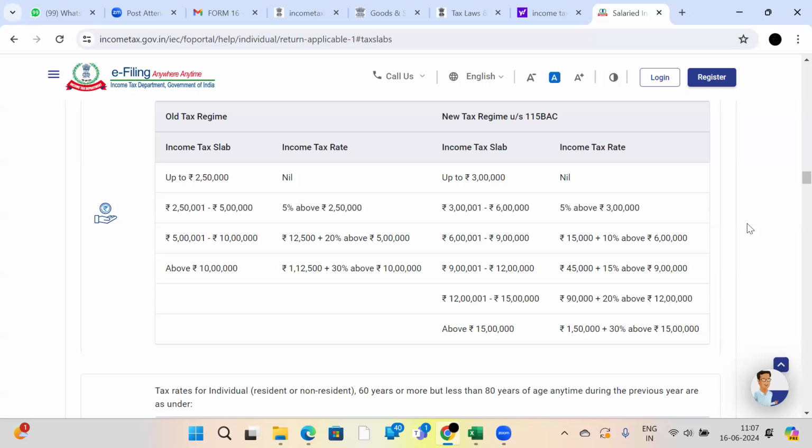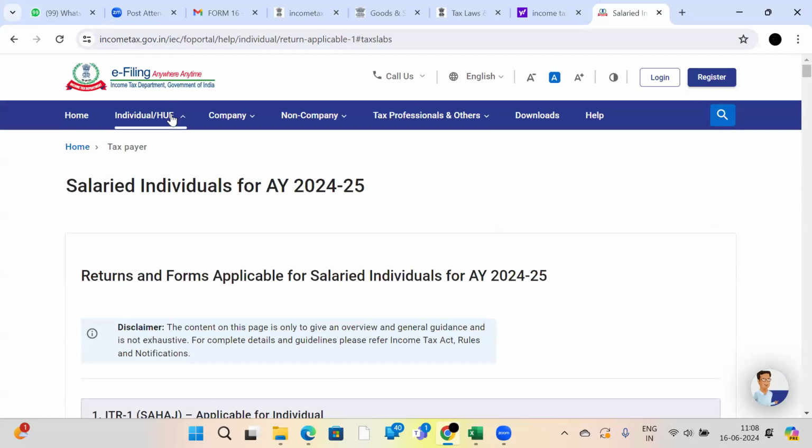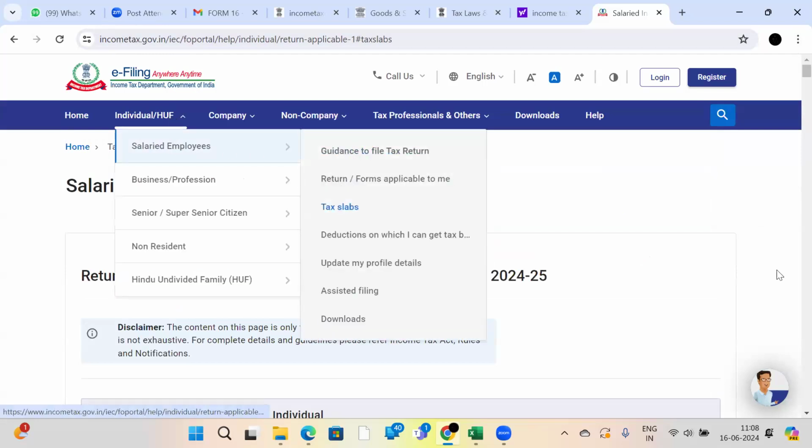That's why I am explaining these slab rates clearly. If you want to know these slab rates, you should refer to this website, incometax.gov.in. I told you clearly here: individual or HUF, salaried employee, tax slabs.